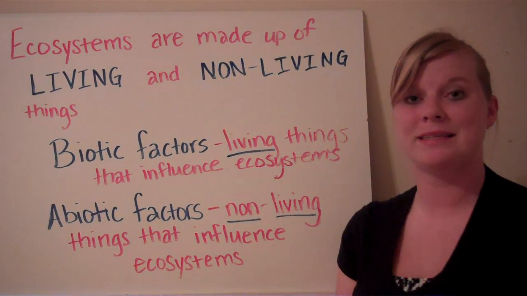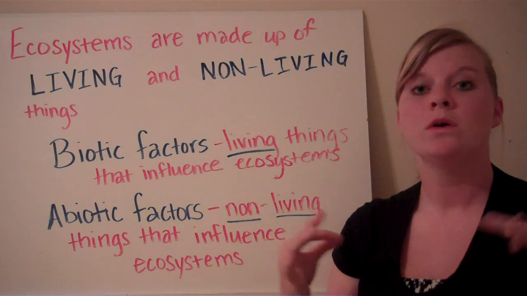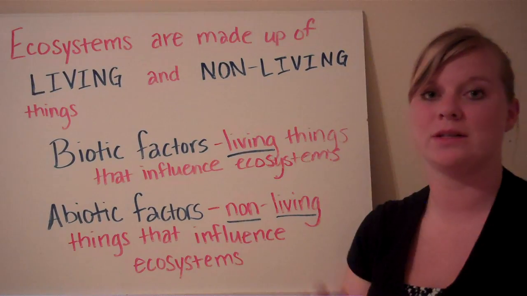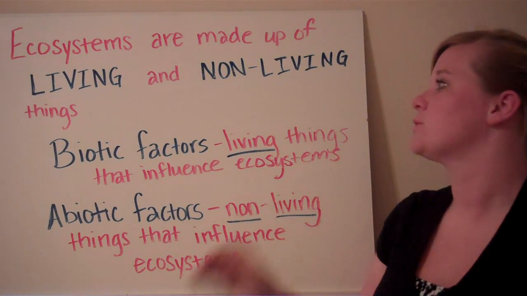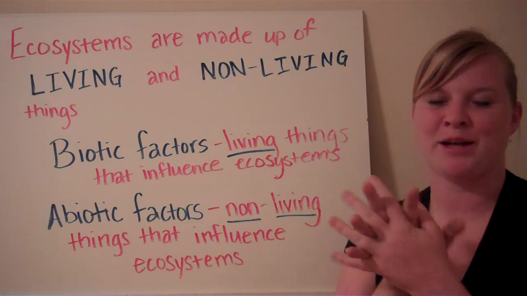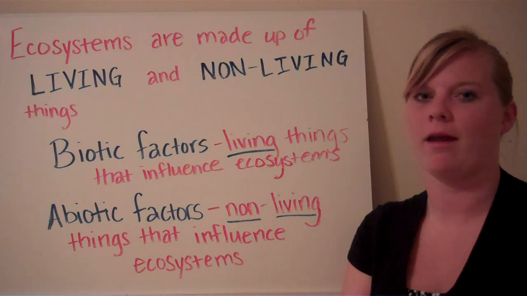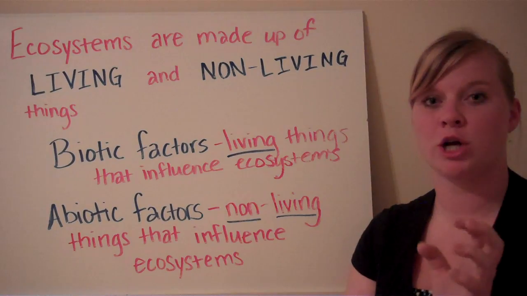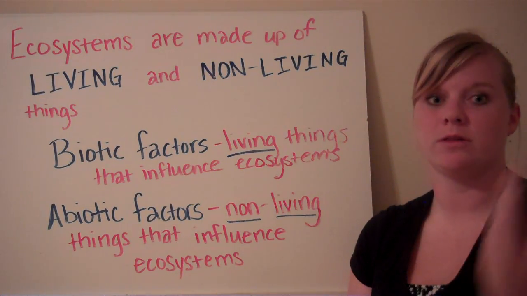Right, so I'm going to give more specific details about ecosystems. Ecosystems are made up of living and non-living things. That's an important piece to remember, because remember, ecology is the study of the interactions between those living and non-living things. So we do actually have specific terms for the living pieces and the non-living pieces of an ecosystem.